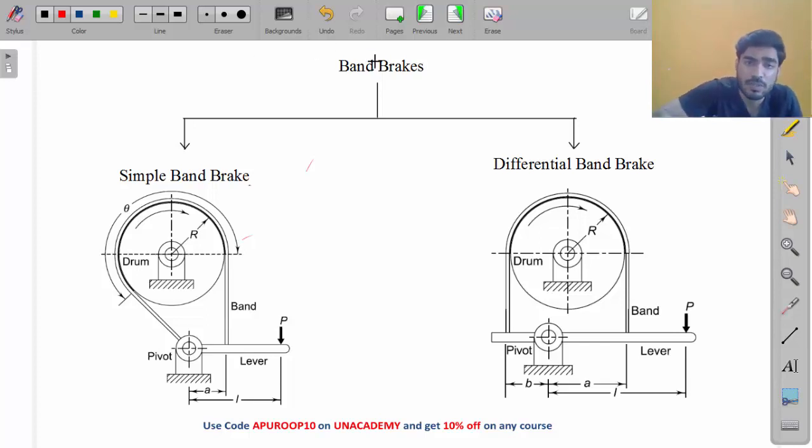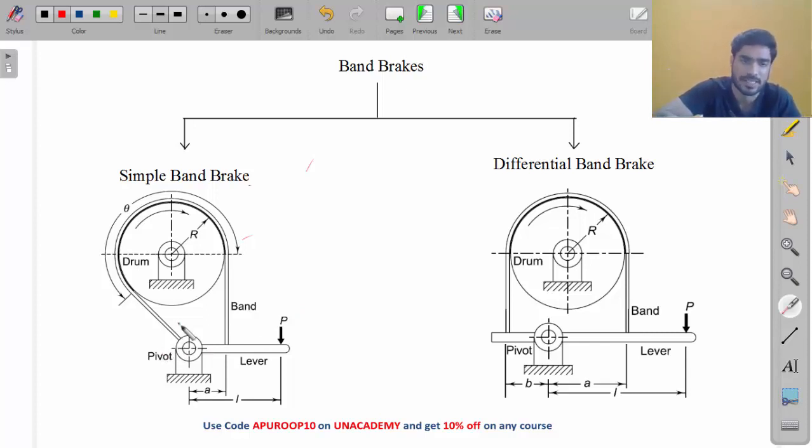Now there are two types of band brakes: simple band brake and differential band brake. What is the difference between these two, my friend? Look at this simple band brake. One end of the band is attached to the pivot or the fulcrum. This is known as pivot, fulcrum, hinge, whatever you want. The lever rotates about this.